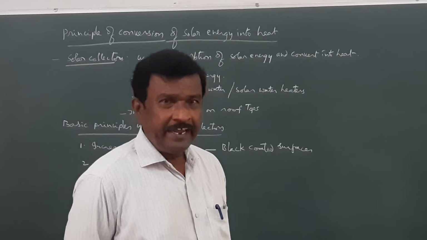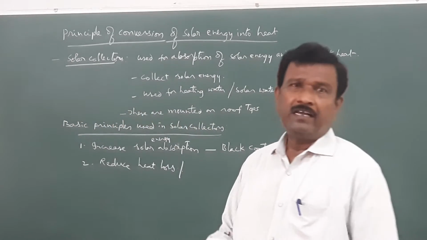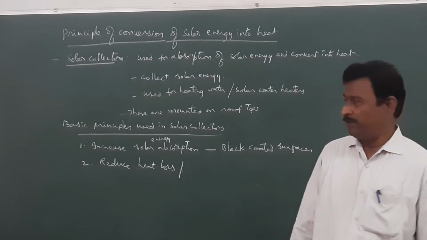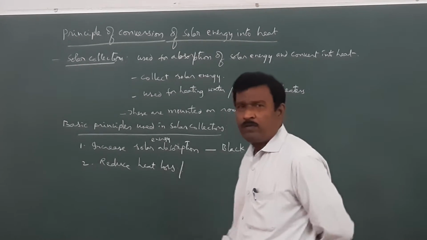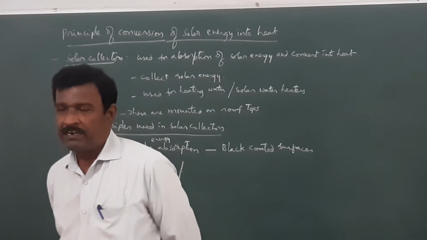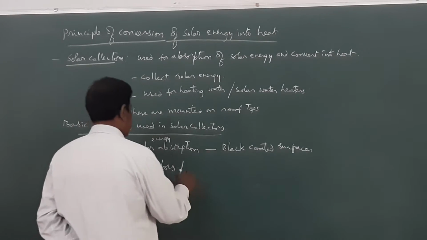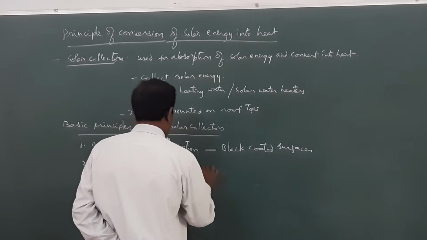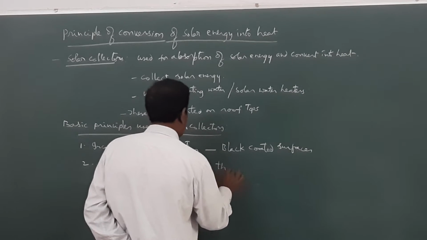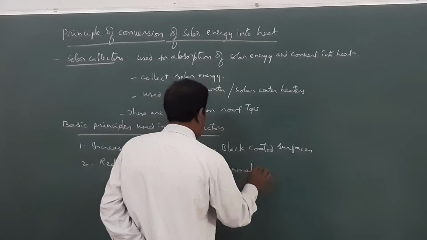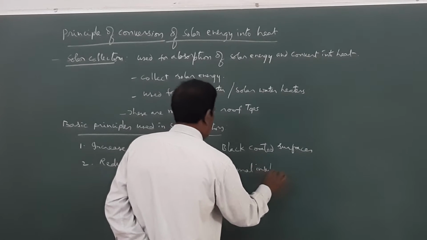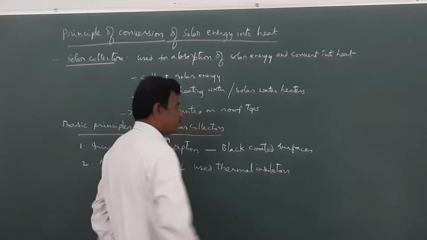Therefore, there is a need to retain that absorbed solar energy without any heat loss. Therefore, for these purposes, we use thermal insulators.